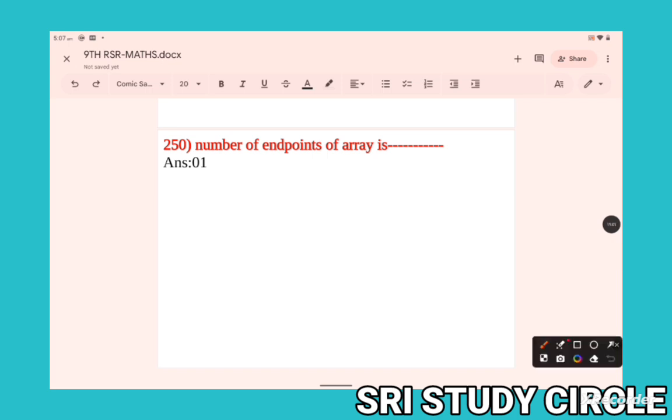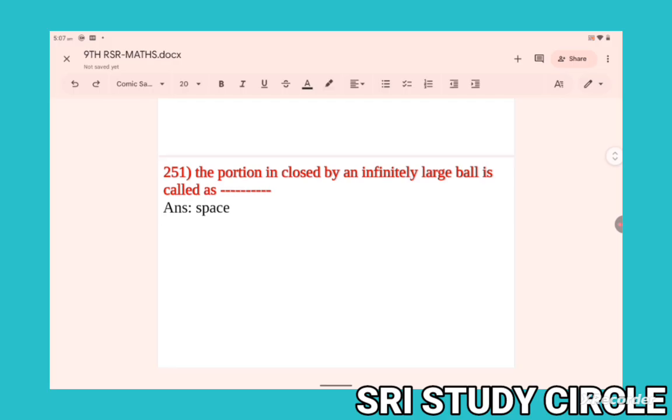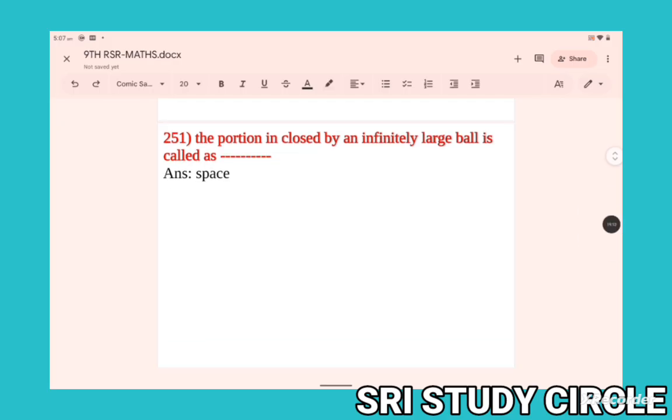The number of endpoints of a ray is dash. A ray has how many endpoints here? Only one endpoint. Okay. The portion enclosed by an infinitely large ball is called space. A large ball is known as the space.